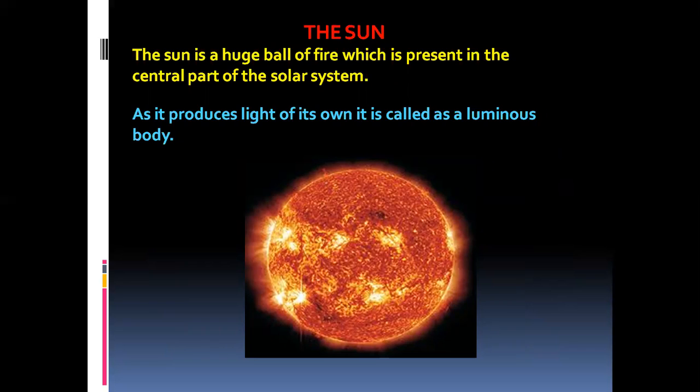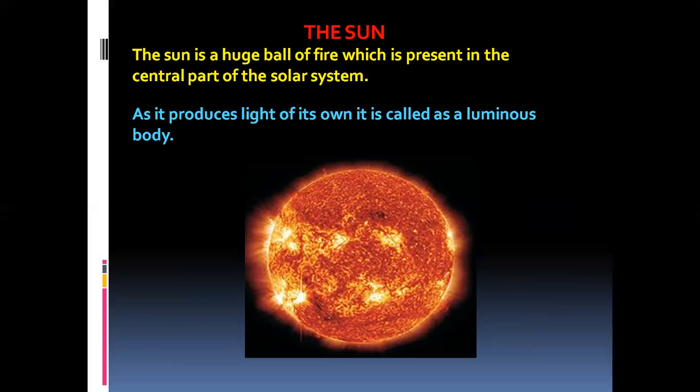As it produces light of its own, it is called a luminous body. So whatever gives us light, those are called luminous objects. Is it clear, children? When compared to other planets, it is very large and massive.